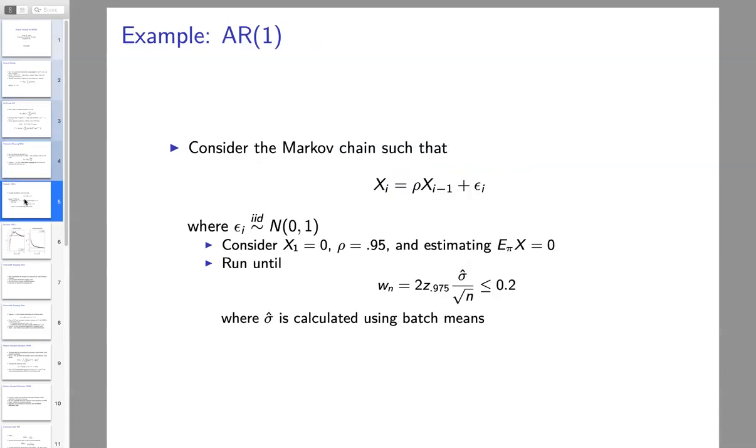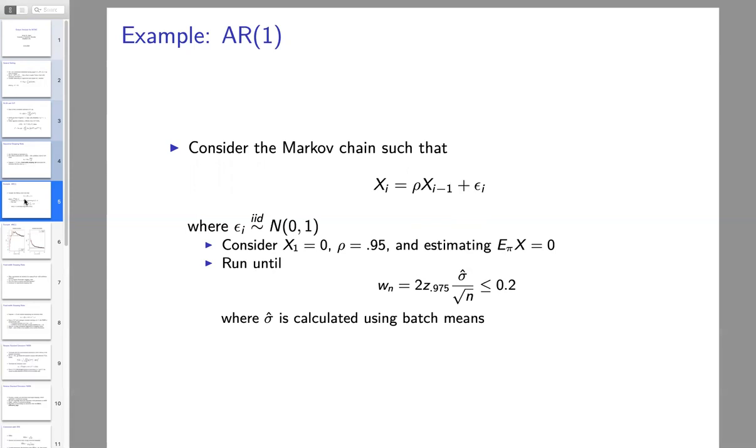So let's just see how this works in very much a toy example, the AR(1) model. We have a Markov chain where the current state is rho times the prior state plus some white noise, where that's going to be IID normal 0, 1 for our noise. All right, I have some settings here. I'm going to choose rho to be 0.95, so a moderate level of correlation in this. And I'm going to run until a confidence interval length is less than 0.2.